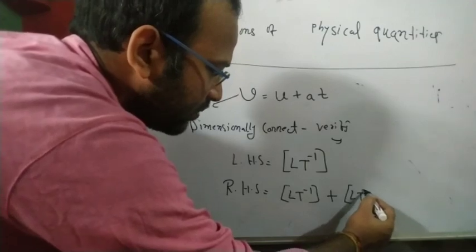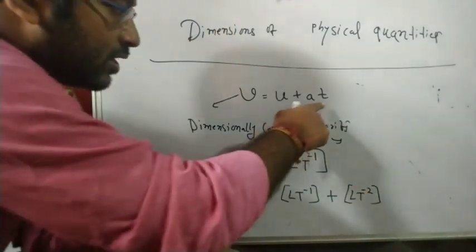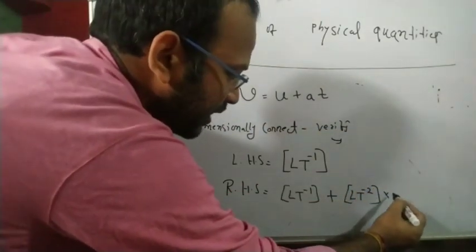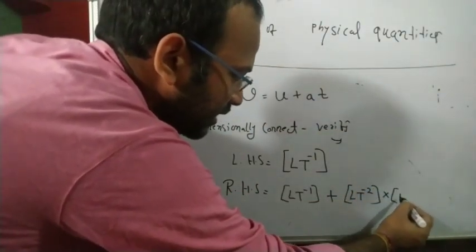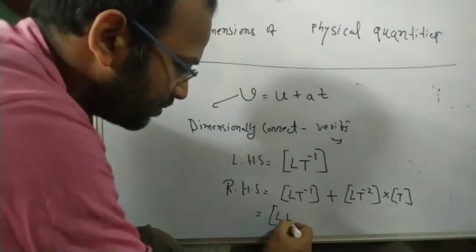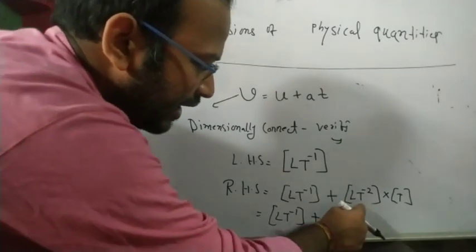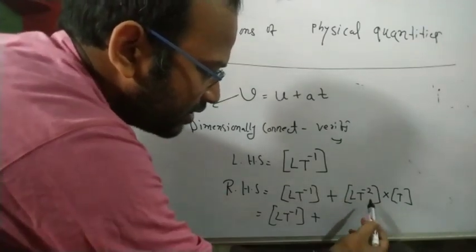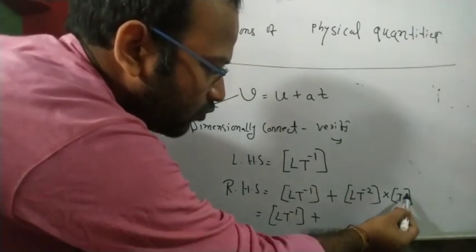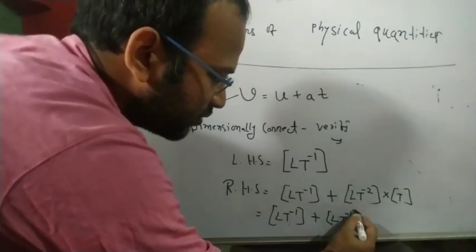L t to the power minus 2, the acceleration dimension. What is the dimension of time? You want to multiply t. Time has dimension t. Then what is the right hand side? L t to the power minus 1, plus, into, plus, we multiply it. This is L. What does this mean, t to the power minus 2 times t to the power 1? That means we get L t to the power minus 1.